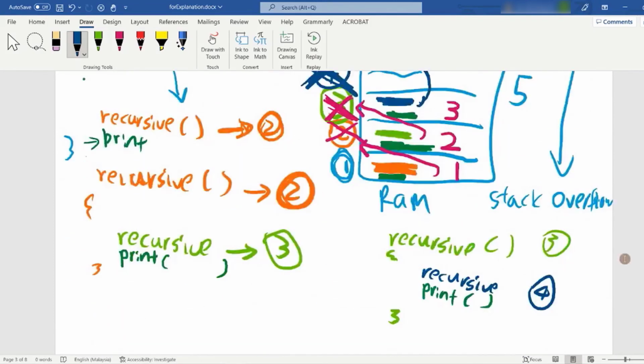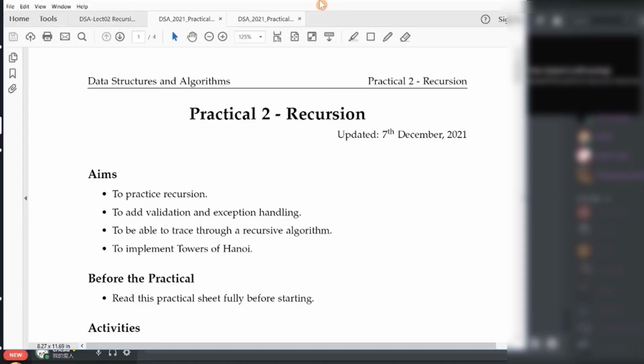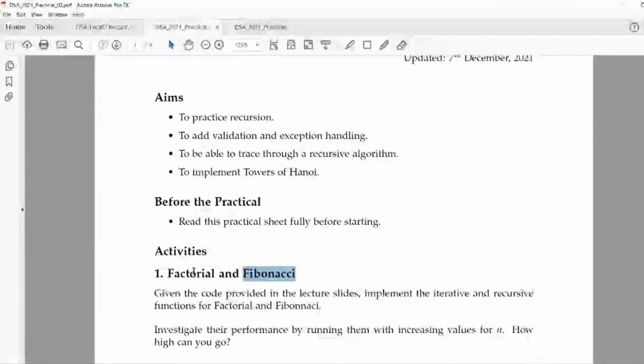With that, I have finished covering what I want to cover today. Practical 2 will ask you to write a factorial and Fibonacci. To be honest, factorial, you can write it yourself. You don't need to Google. Factorial is relatively easy. Even if you already see the code, sure, go ahead and see the code. But after you see the code, I would advise you to blindfold yourself. Don't refer to the code. Try to write the factorial code yourself.